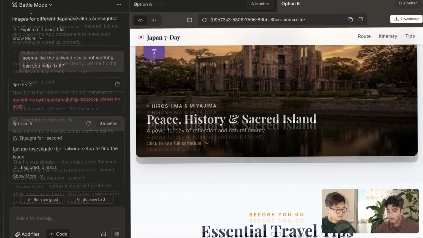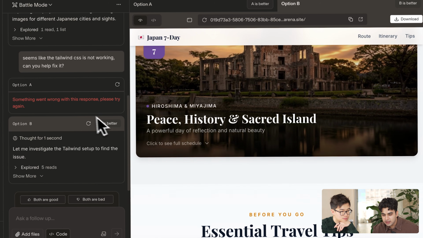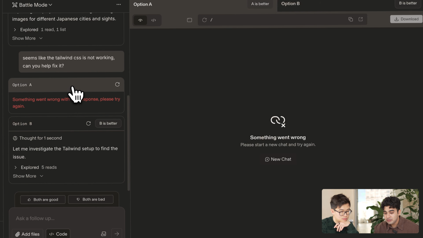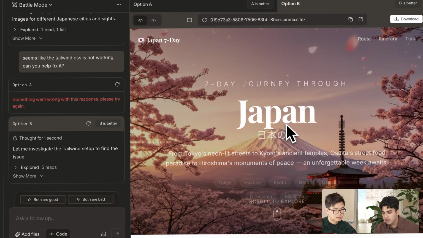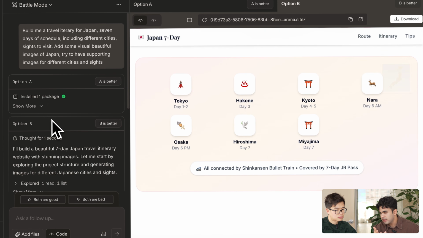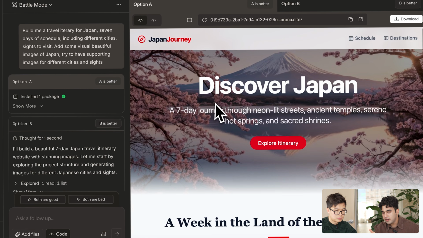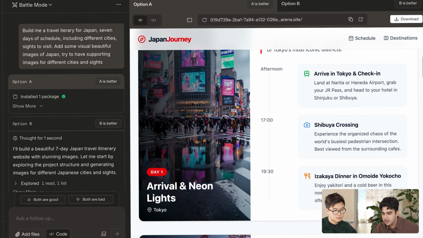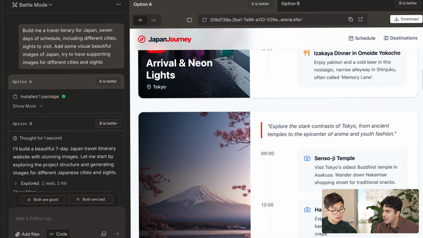Totally. Okay, so it seems like option A came back, but this time with an error, which sometimes happens. The model just doesn't respond fully with the successful generation. But what we can do to figure out what we want to select to move on, let's look at this option B for this turn. And we can compare that to what option A had in the previous turn, because the CSS was fine there. So we can compare the two here. Any initial thoughts on what you like more?